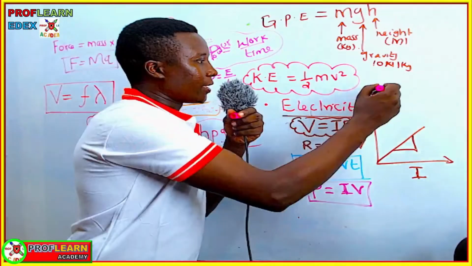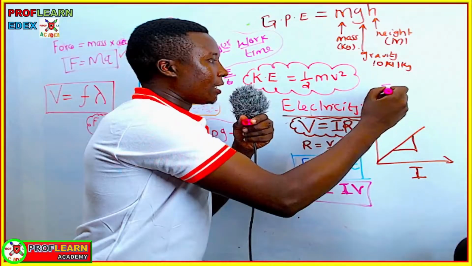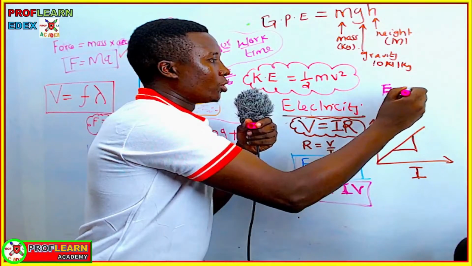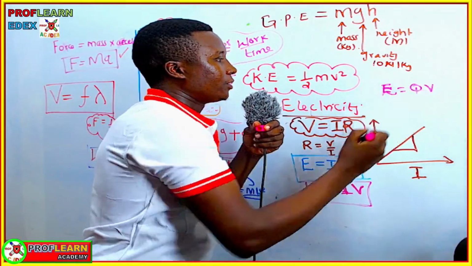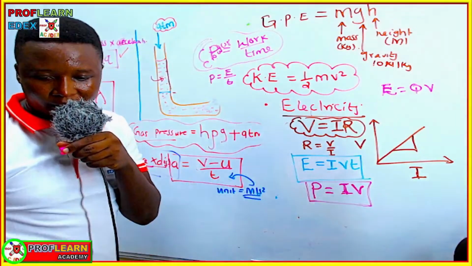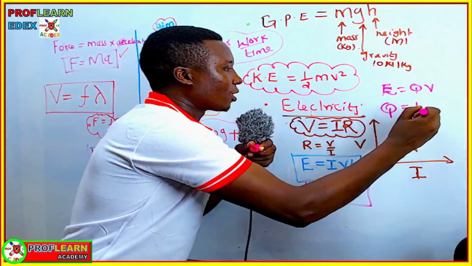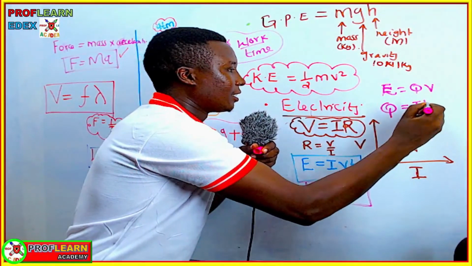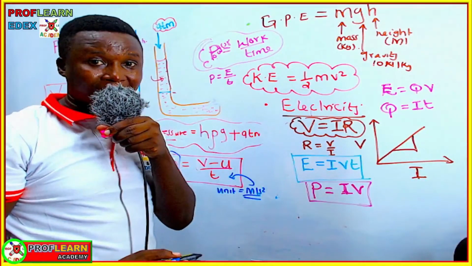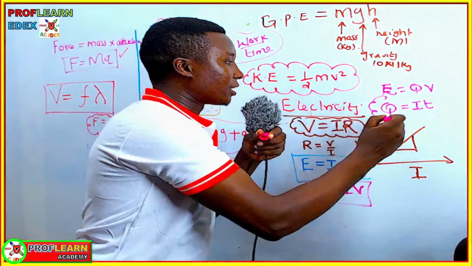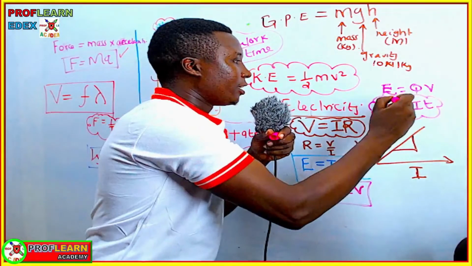Also, don't forget that energy equals QV, right? QV. Don't forget that formula. Don't forget that charge equals current times time. Electrical charge transferred is equal to current times time.